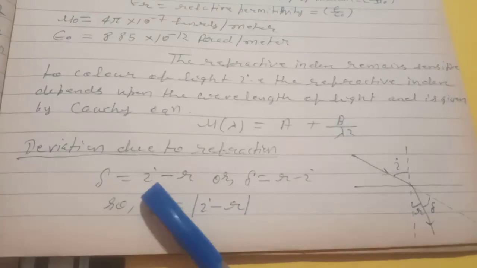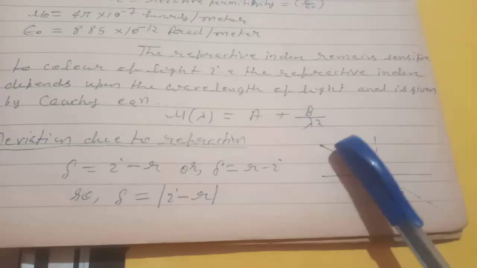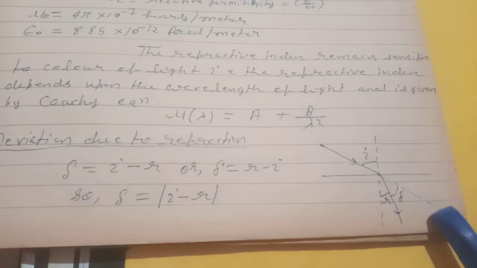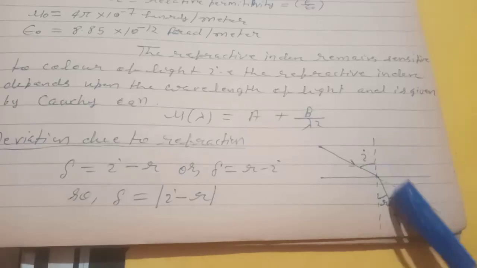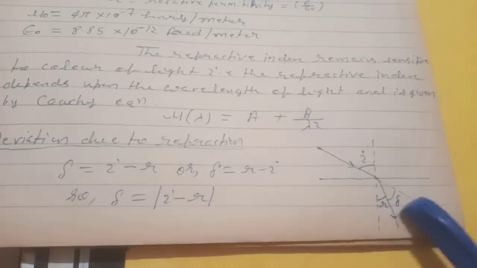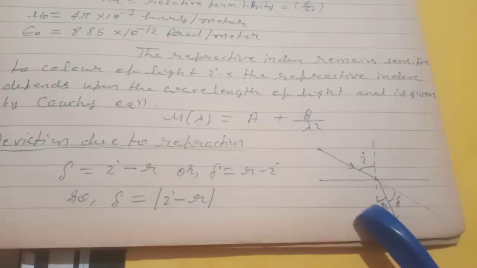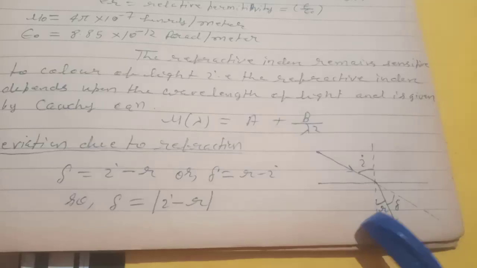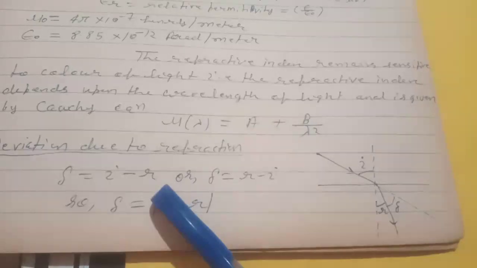Now, deviation due to refraction. Here it is the incident light, and it is entering from one medium to another medium, so it is deviated. The original path of light is this, but after entering the medium the light goes in this direction, so this will be the angle of deviation. Because this is angle i, this angle also will be i due to vertically opposite angles, and this is r, so delta will be i minus r. Here delta equals i minus r,